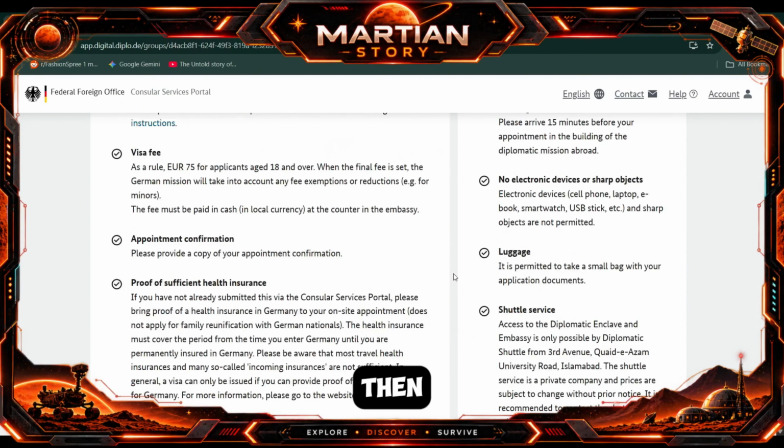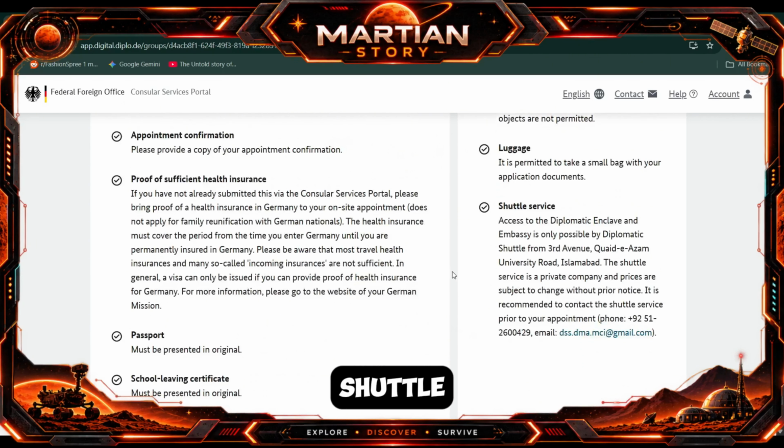And there is a shuttle service. If you are from Pakistan, there is a shuttle service, and through that shuttle service you need to go to the dedicated embassy. In this case, the German embassy, so you will ask the conductor of the shuttle service, and they will point out this is the US embassy, this is the German embassy. You will stop the shuttle at the German embassy, land there, and then go inside the embassy. So that's the information I want to share.